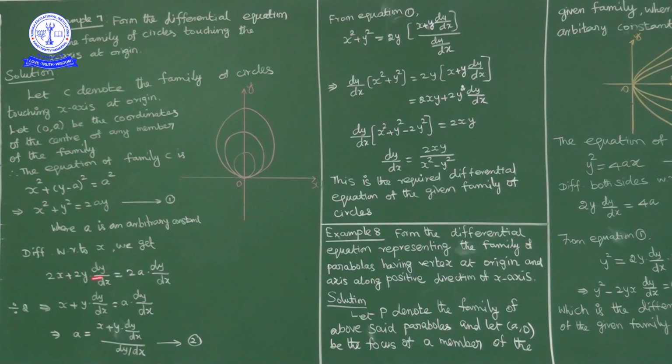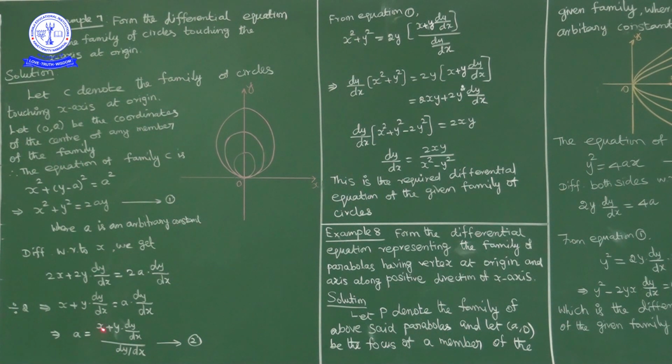Cancel 2 on both sides. So we get x plus y into dy by dx is equal to a into dy by dx. Cross multiplying, a is equal to x plus y into dy by dx upon dy by dx.